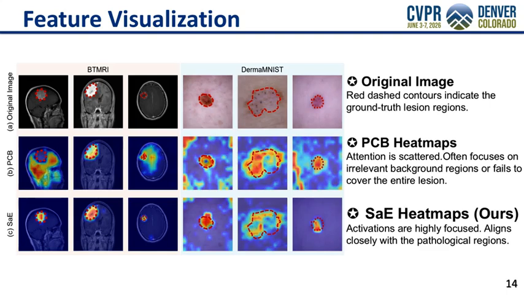Finally, the feature visualizations show that SAE's heat maps produce highly focused activations aligned with pathological regions. In contrast, PCB's attention is scattered, often focusing on irrelevant background. This confirms that better calibration leads to better feature learning, not just better sample selection.